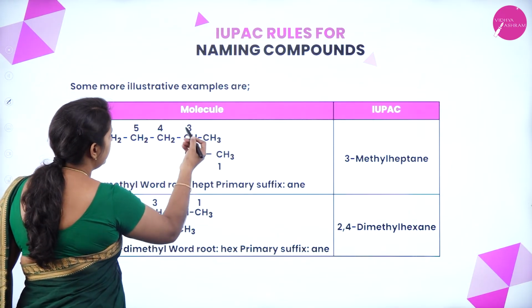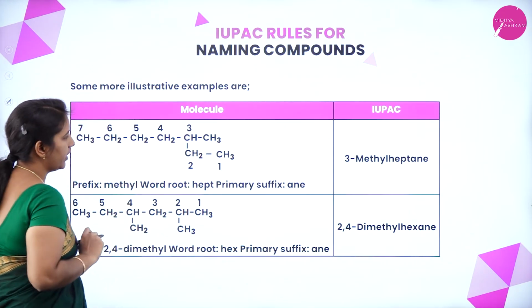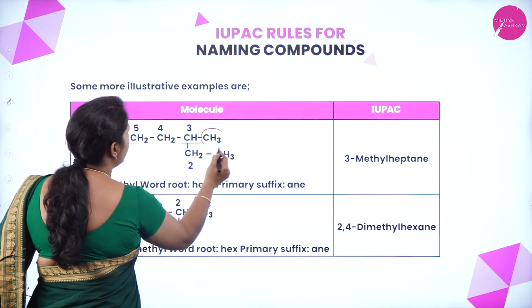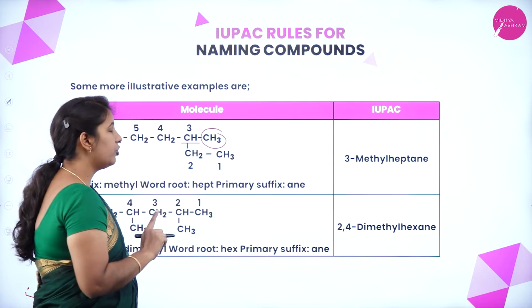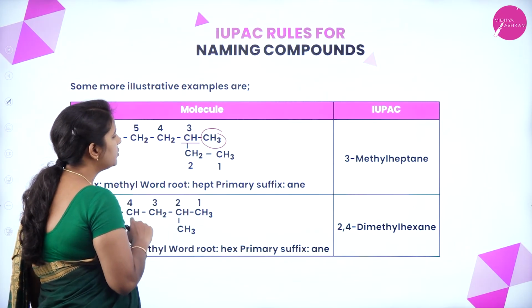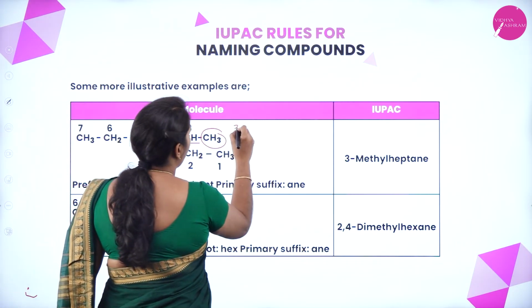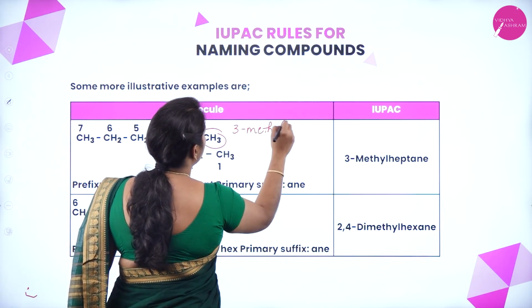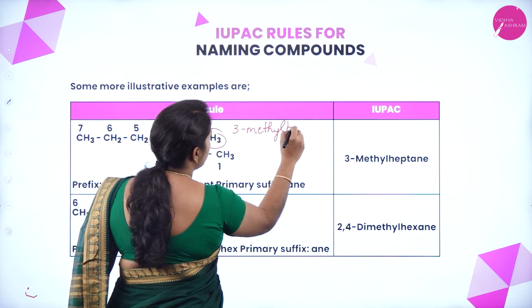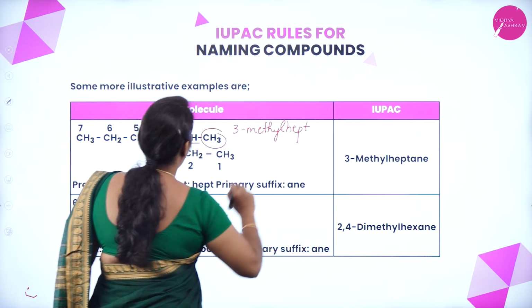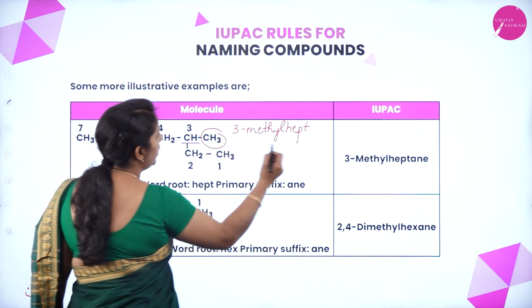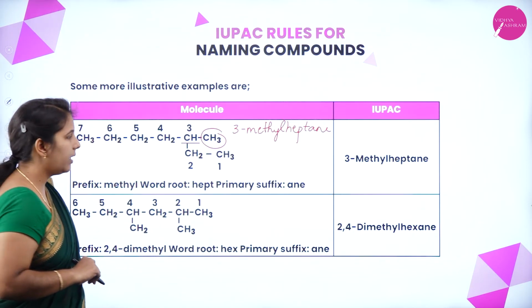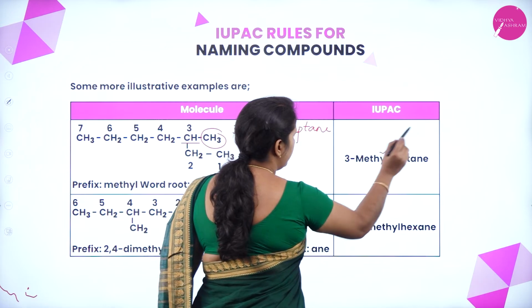Now tell me how to name this. The third carbon atom has got the substituent group, which is a methyl group. So it is 3-methyl. How many carbon atoms? 7, so it is hept, and there is a single bond, so it ends with "ane". Okay, 3-methylheptane.